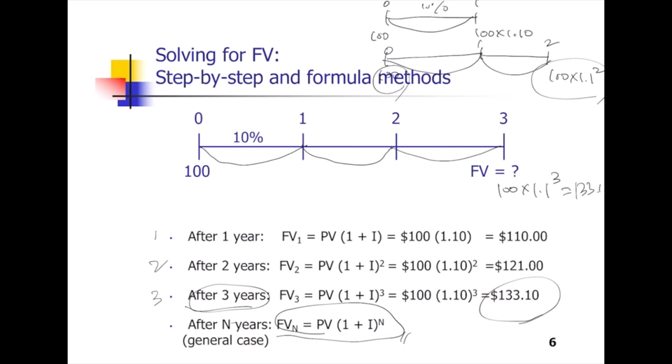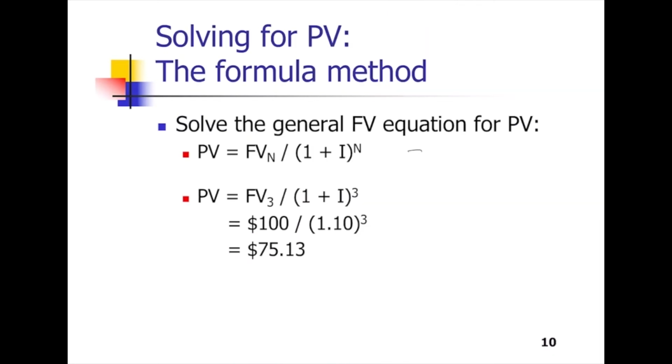In this slide, we already got the general formula to calculate the future value, right? So we use this. The FV is equal to PV times (1 plus I) to the N, and this term goes to the left hand side, so rearrange that, PV equals FV divided by (1 plus I) to the N, right?